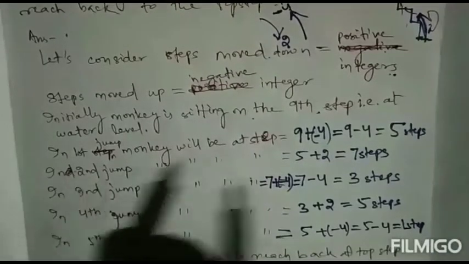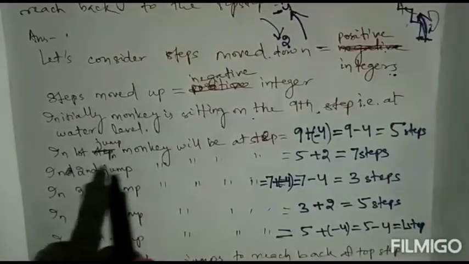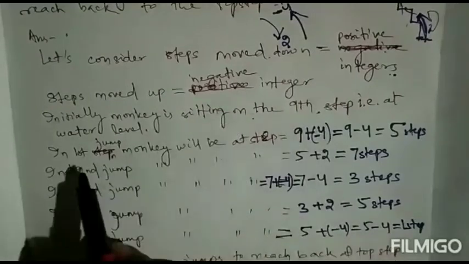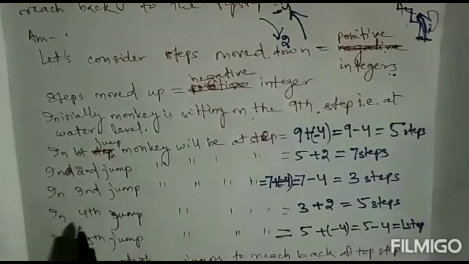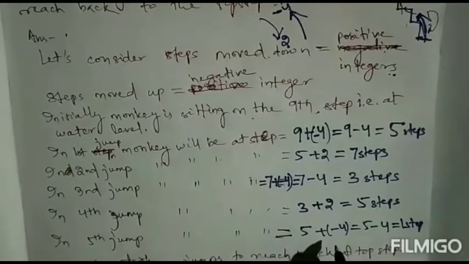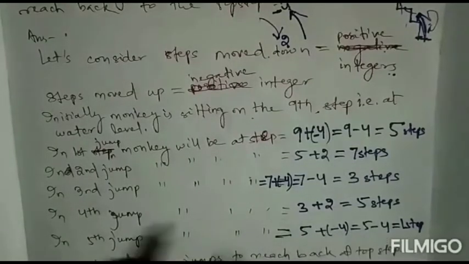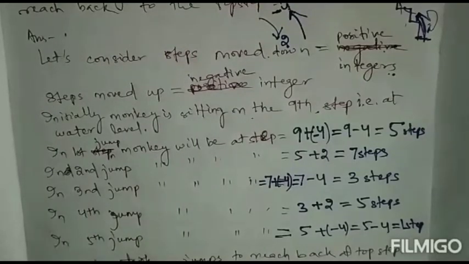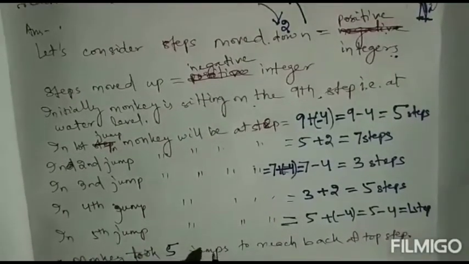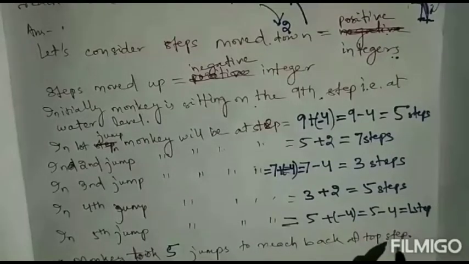How many jumps were taken? First jump 4 steps up, second jump 2 steps down, third jump 4 steps up, fourth jump 2 steps down, fifth jump 4 steps up. So the monkey took 5 jumps to reach back at the top step.